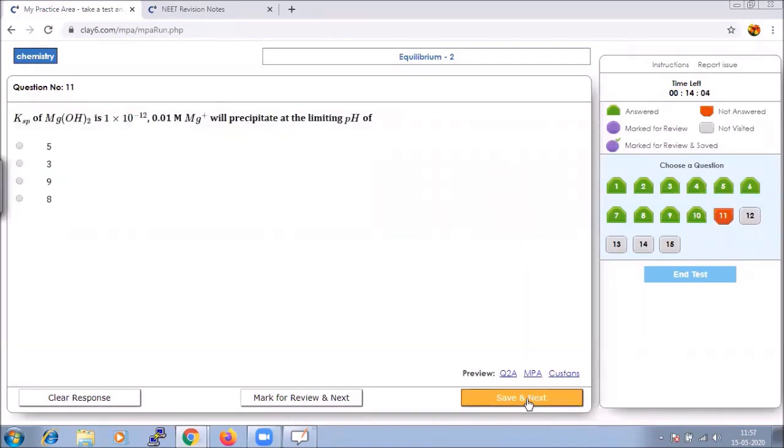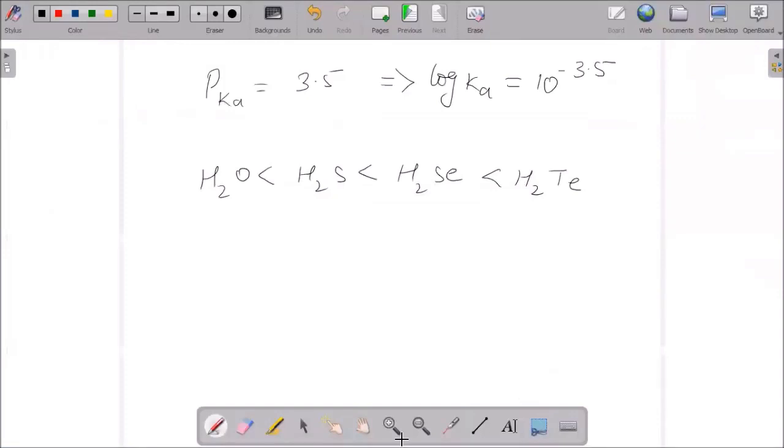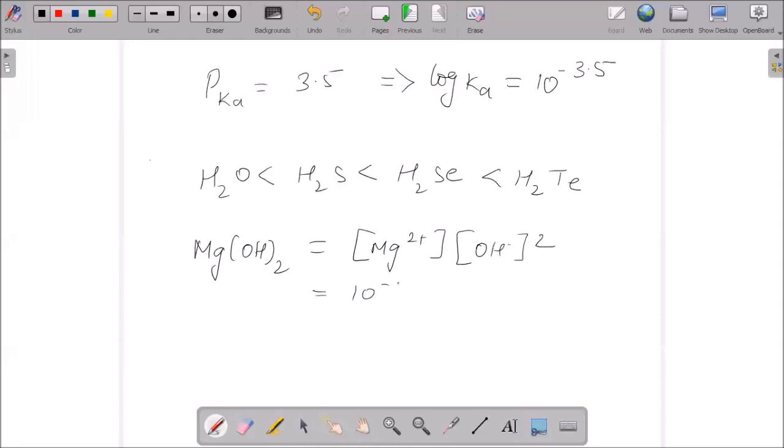They have given the Ksp of Mg(OH)2 as 1 into 10 to the power of minus 12. 0.01 M Mg2 plus will precipitate at the limiting pH of what? They have given us the Ksp value. So Mg(OH)2 is equal to Mg2 plus and OH minus whole squared, which is equal to 10 to the power of minus 12.